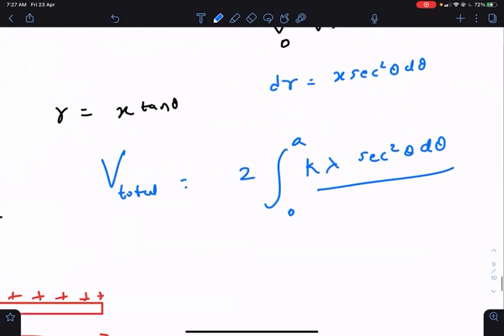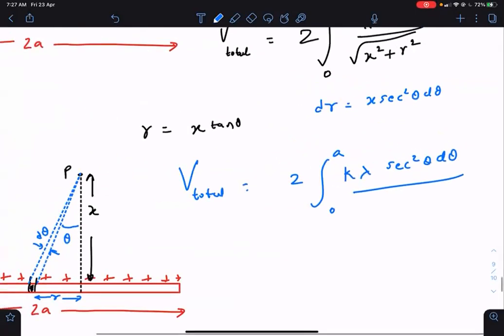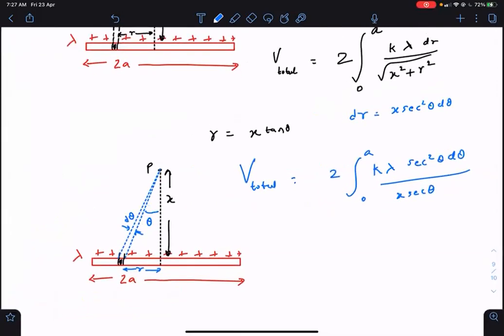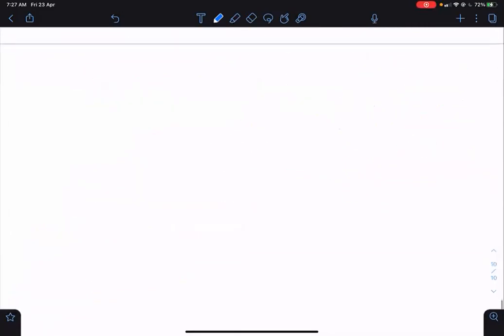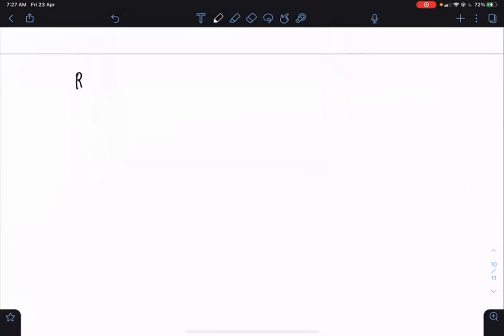I'm not liking this integration anyway. Who knows, it may give infinity. So root over x square plus x square gives x secant theta. I'll just leave it here only. I'm getting worried about the infinity value of potential. Okay. Now, how to calculate the potential difference between 2 points?